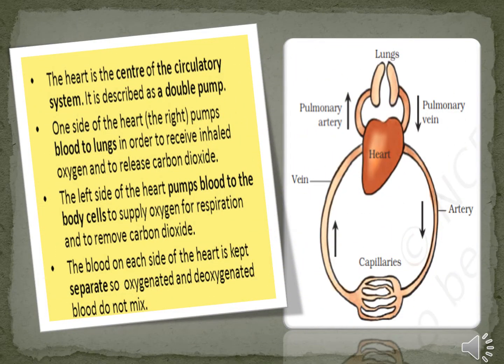The heart is the center of the circulatory system. It is described as a double pump. One side of the heart, that is the right side, pumps blood to the lungs in order to receive inhaled oxygen and to release carbon dioxide. The left side of the heart pumps blood to the body cells to supply oxygen for respiration and to remove carbon dioxide. The blood on each side of the heart is kept separate, so oxygenated and deoxygenated blood do not mix.